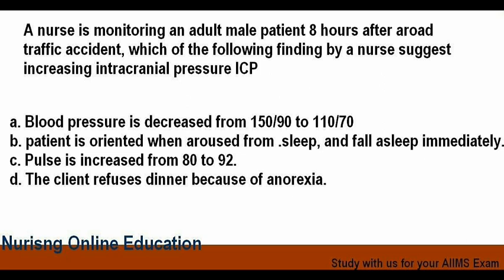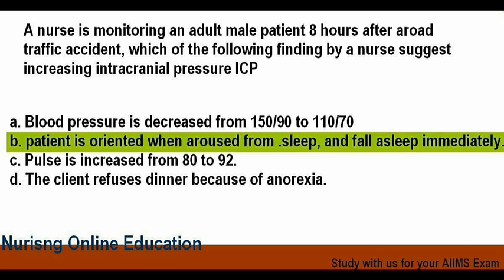Option B patient is oriented when aroused from sleep and fall asleep immediately. Option C pulse is increased from 80 to 92 beats per minute. Option D the client refused dinner because of anorexia. The answer is option B, that is, patient is oriented when aroused from sleep and fall asleep immediately.